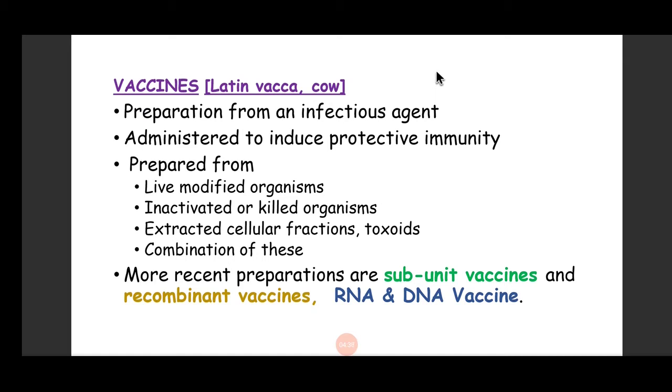In general, a vaccine is a preparation from an infectious agent, and when it is administered to humans, it induces protective immunity. It can be prepared from a live modified organism, inactivated or killed organism, extracted cellular fractions or toxoids, or a combination of any of these. And the recent preparations are subunit vaccine, recombinant vaccine, RNA and DNA vaccine, and we are going to talk about them.